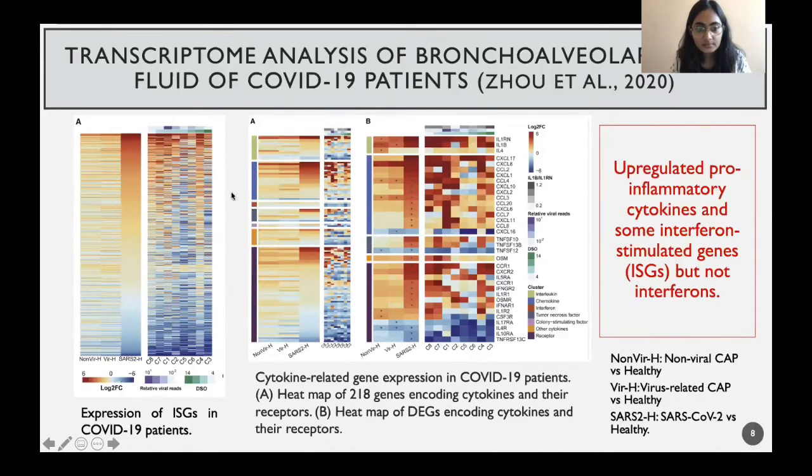But now there is mounting evidence that there is this imbalanced immune response to SARS-CoV-2 infection, which is characterized by increased pro-inflammatory cytokines and delayed or no interferon response, because interferons are also important for antiviral activity.